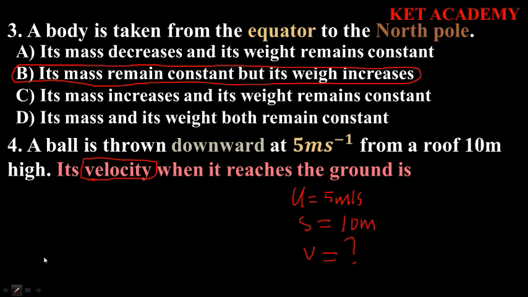Now let me change the color of this. Since we are looking for the velocity, we are going to look for an equation of motion which relates initial velocity, distance, and the final velocity. We see that the possible one is v squared equals u squared plus 2as. So this is a clear example.